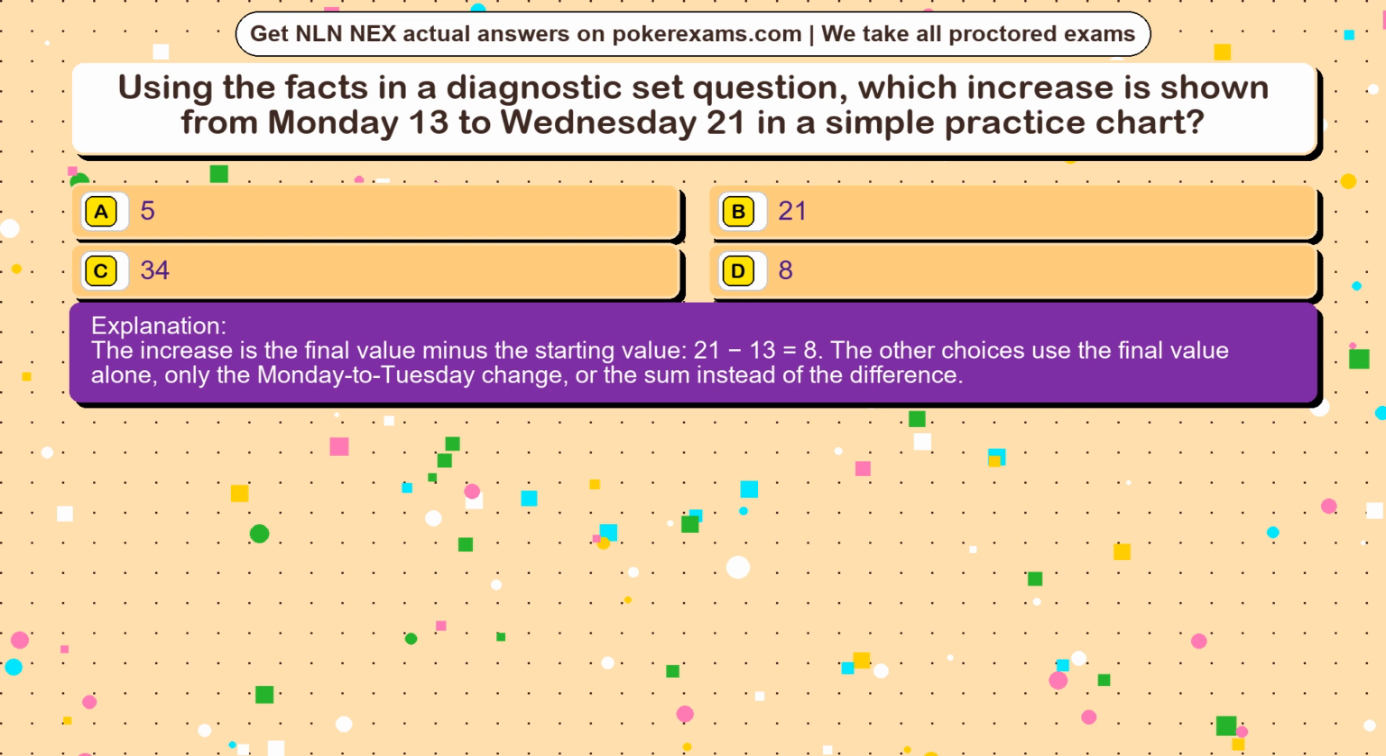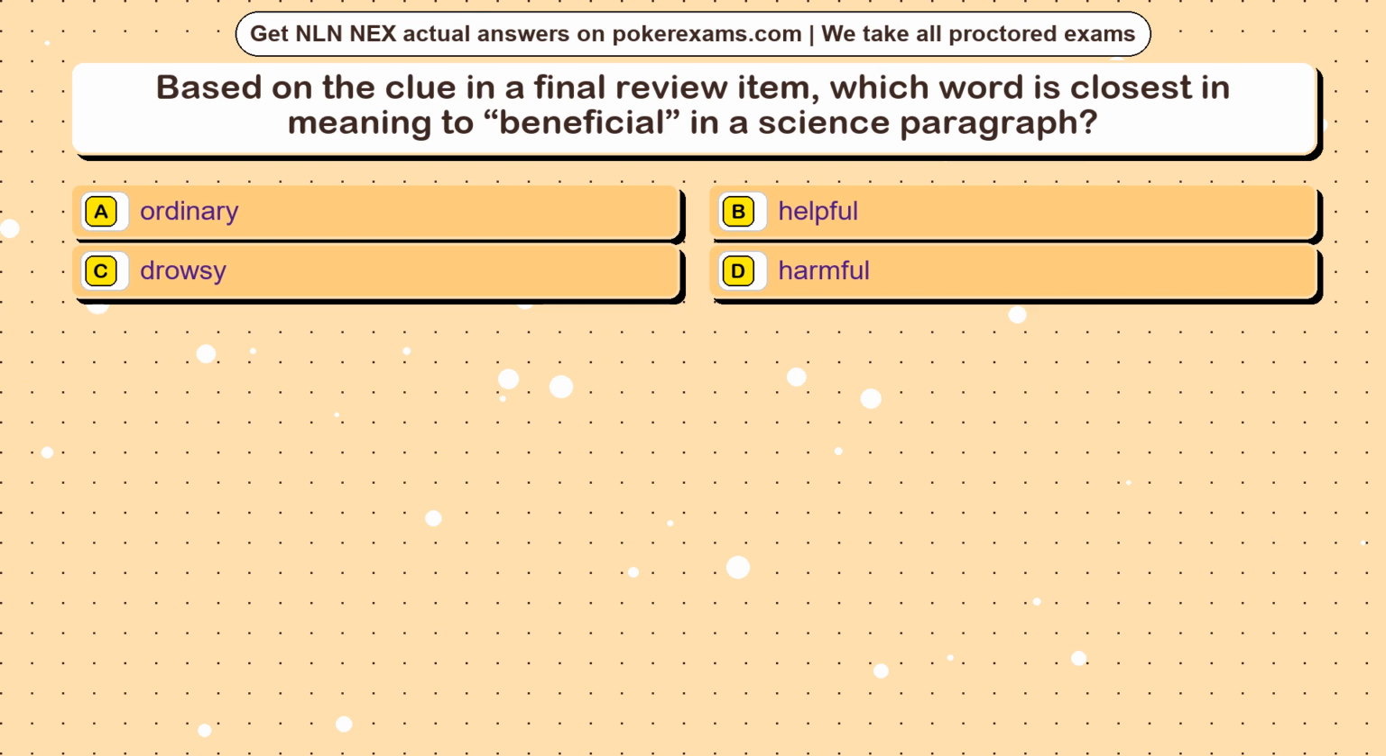Question 17. Based on the clue in a final review item, which word is closest in meaning to beneficial in a science paragraph? Option A, ordinary. Option B, helpful. Option C, drowsy. Option D, harmful.